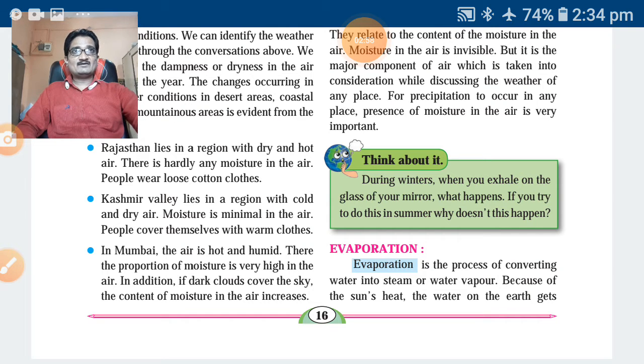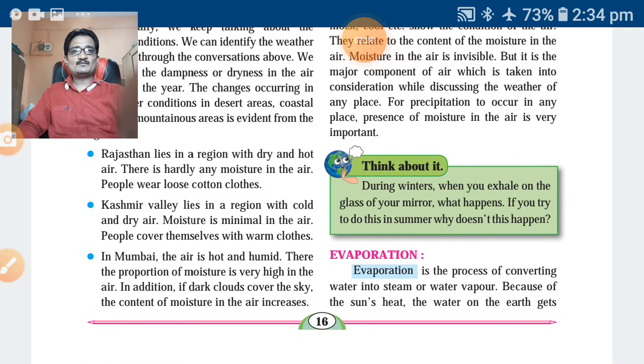Evaporation, we know evaporation, bashpibhavan. What is evaporation? It is the process of converting water into steam or water vapor. That is called evaporation. Write down in your notebook, as I am giving tick marks according to exercise questions. Then you can solve your exercise questions properly. While teaching I am giving tick marks that you can write in your notebook properly.